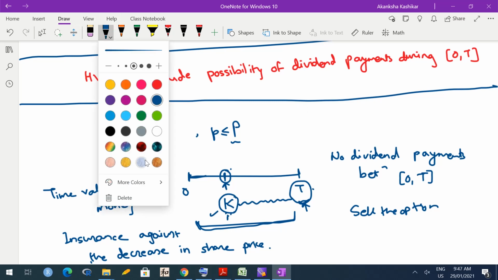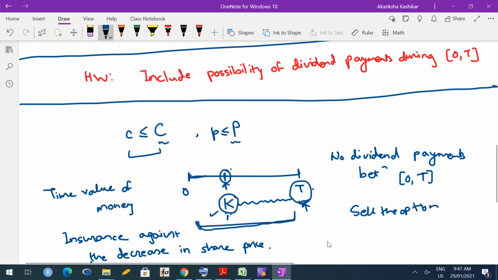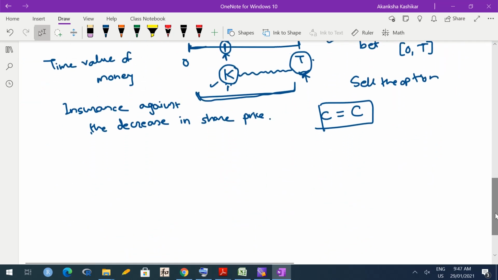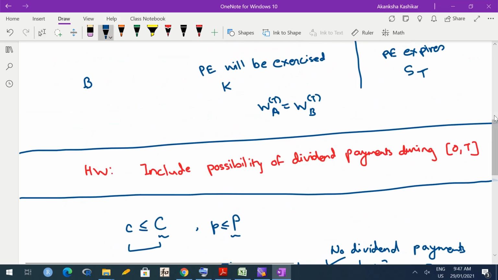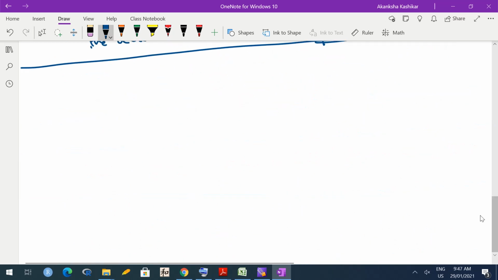So because of this reasoning, capital C and small c are generally equal when there are no dividend payments. We are going to use this to derive put call parity for American options. Put call parity for American options actually consists of two inequalities. So let me first state the inequalities and then we will derive them.